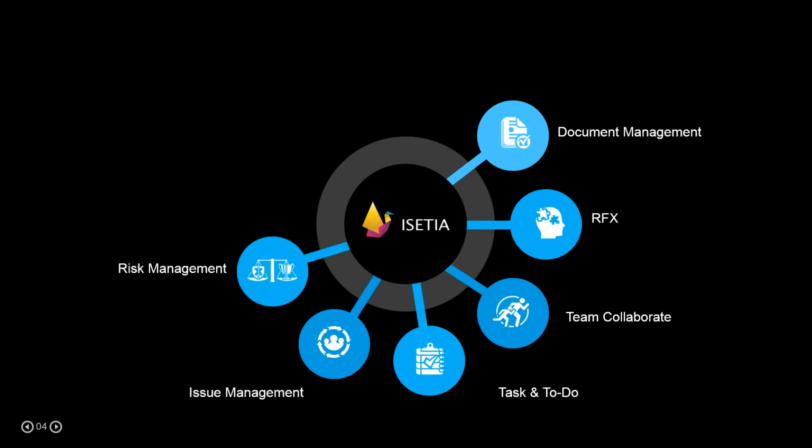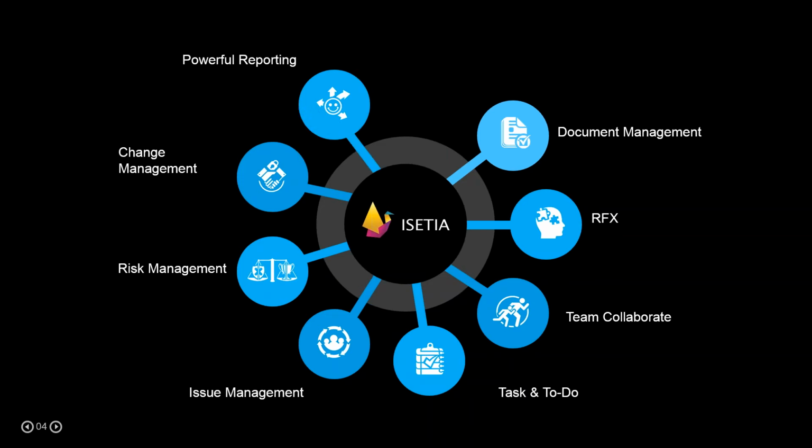Also risk management, and we have a lot of risk management requirements during project management. What type of risk we have, what the risk is, which activities have what type of risk, what the risk status is, so that we can follow up our risk management. And without any change, there is no project, so we all the time require some change management, so that we can follow up the change request status and that kind of thing.